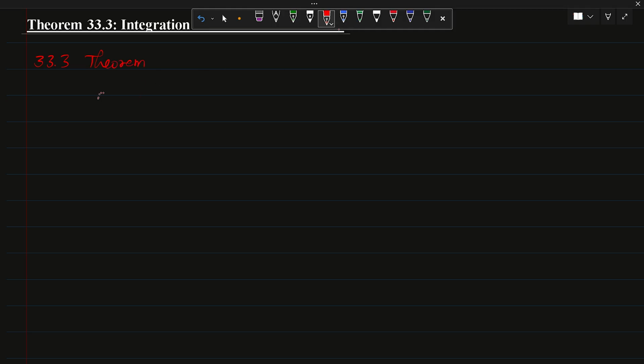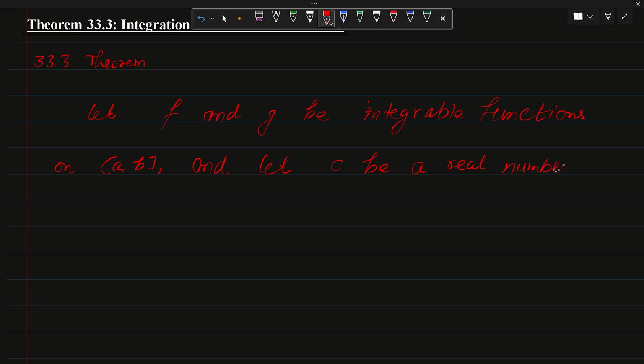It says: let f and g be integrable functions on the closed interval a comma b, and let c, which is a constant, be a real number. Then we have these two parts of this theorem.